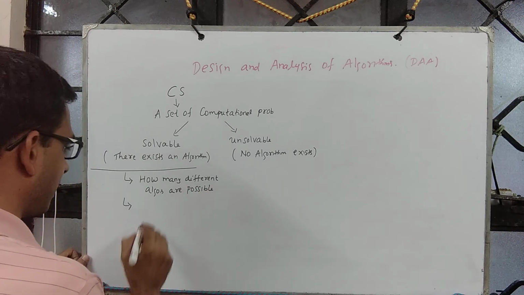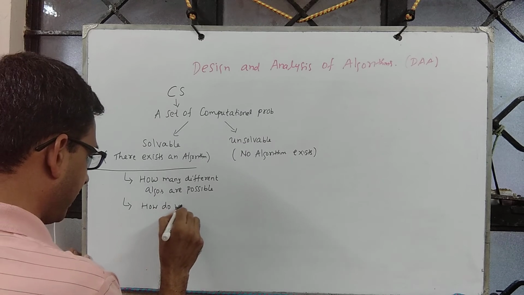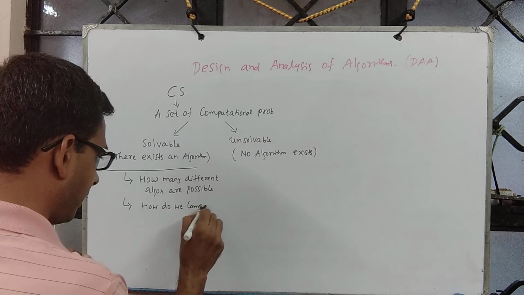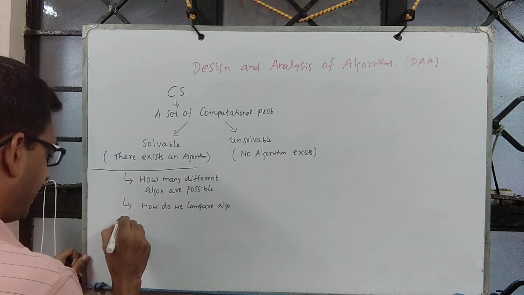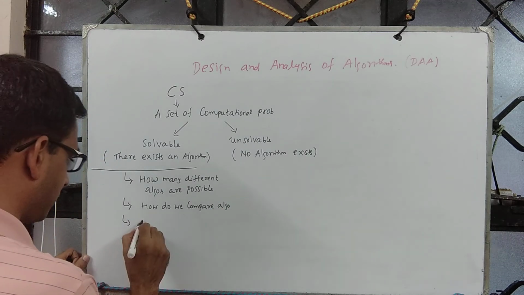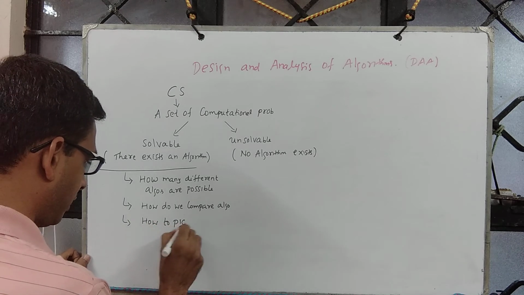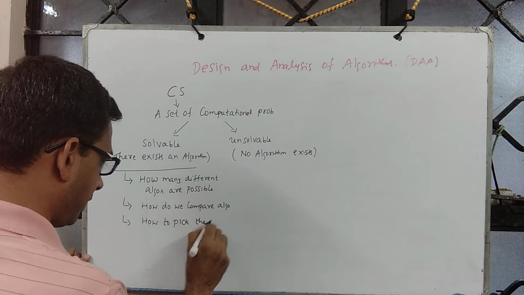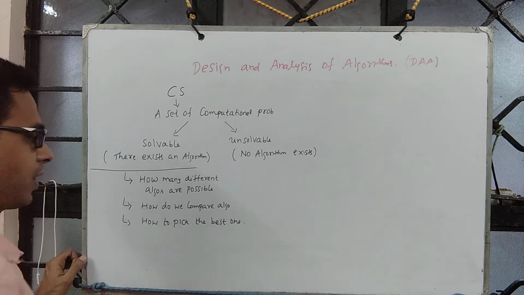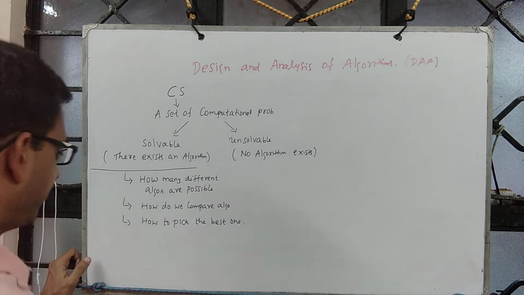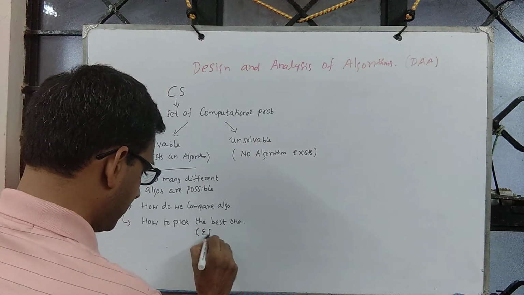Then we ask, how do we compare algorithms? How to pick the best one? So naturally, we bring a notion called efficiency.